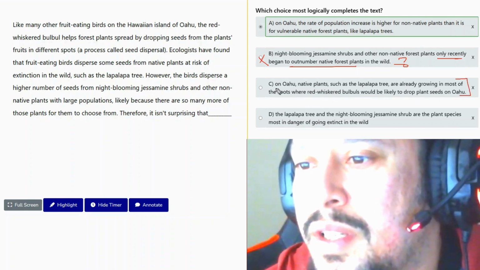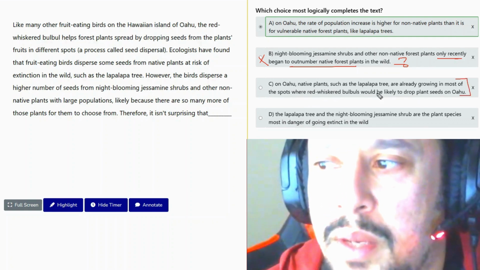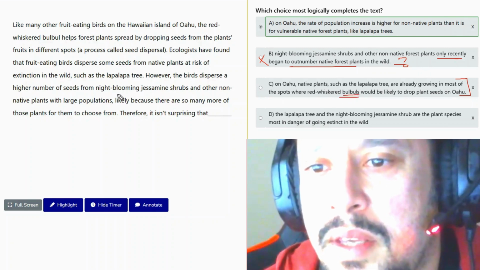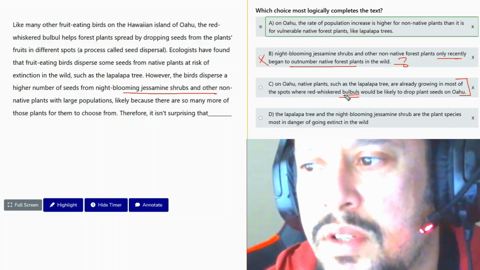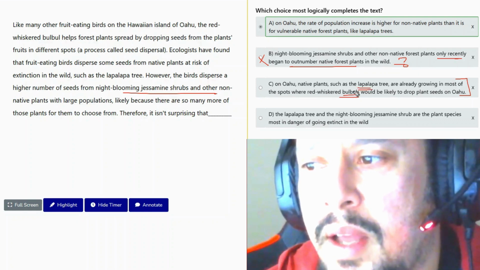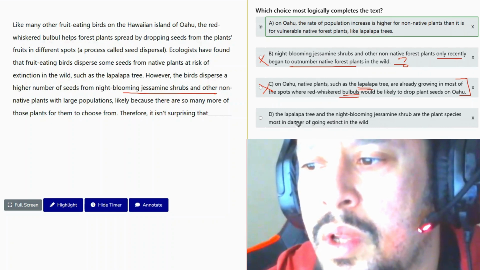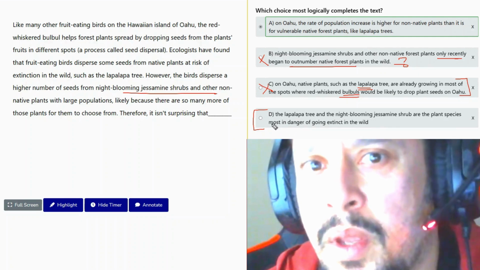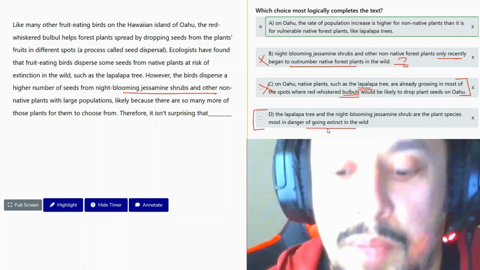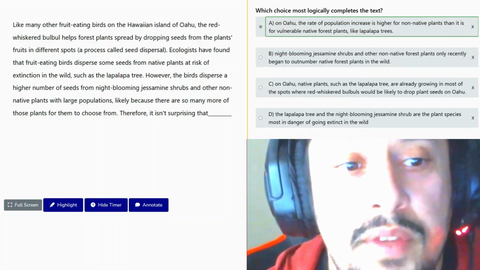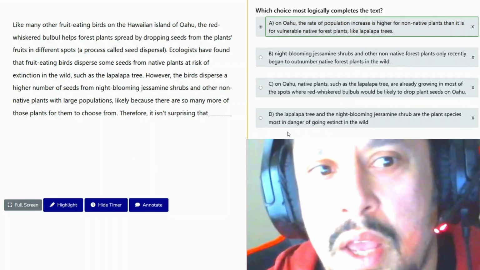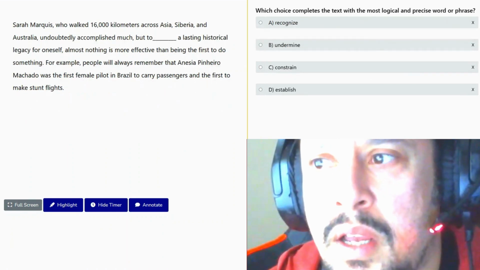So answer C is not a logical conclusion we can make, because if the bulbul is eating these more than the others, then obviously there'll be more non-native than the lapa lapa tree. Now again, answer D could be true, but we don't know if they are becoming extinct because of the spread. So answer A is the best answer.